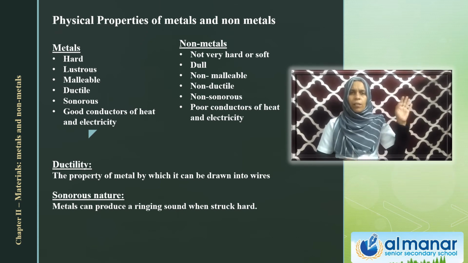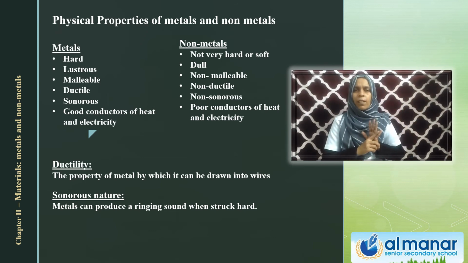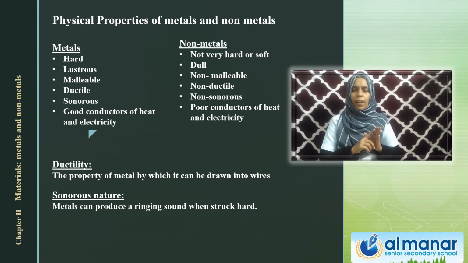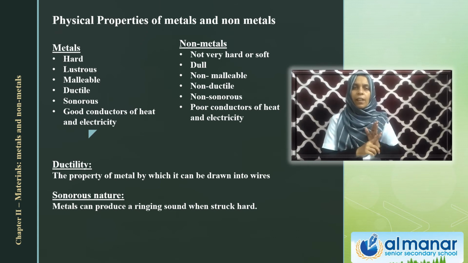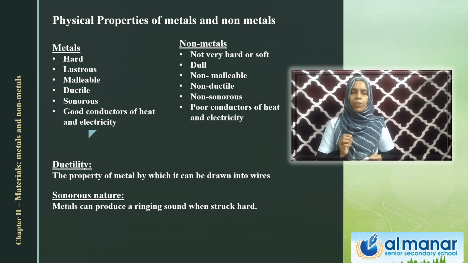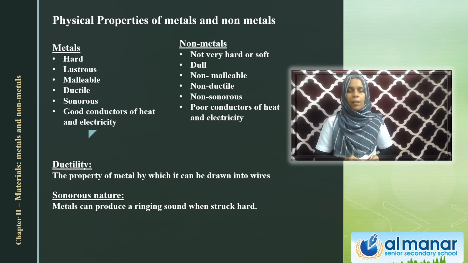Clear? And let us rewind the first properties. Metals are, what about the first one? Metals are lustrous, then they are hard, then they are good conductors of heat, they are malleable, they are ductile, they are good conductors of electricity, and they are sonorous. What about the non-metals? Non-metals are dull, then they are not very hard, they are poor conductors of heat and electricity, then they are non-malleable, non-ductile, non-sonorous, and we can say they are brittle.